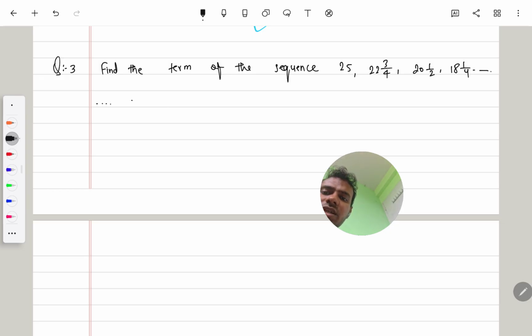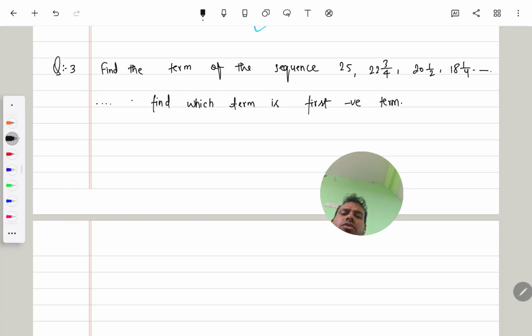Find which term is the first negative term. Now what does the question want to ask?